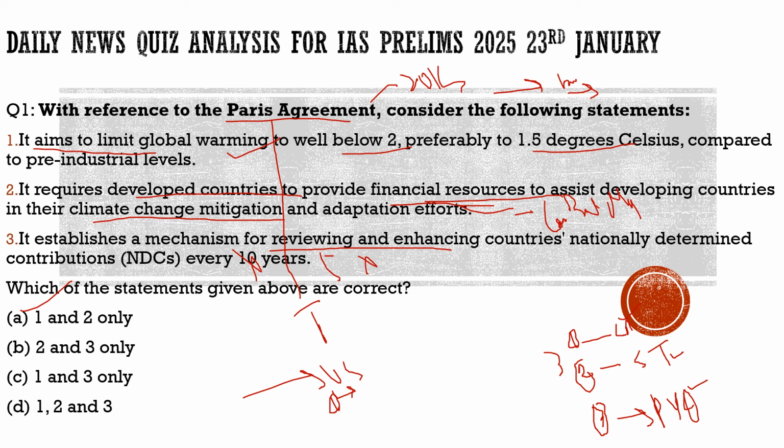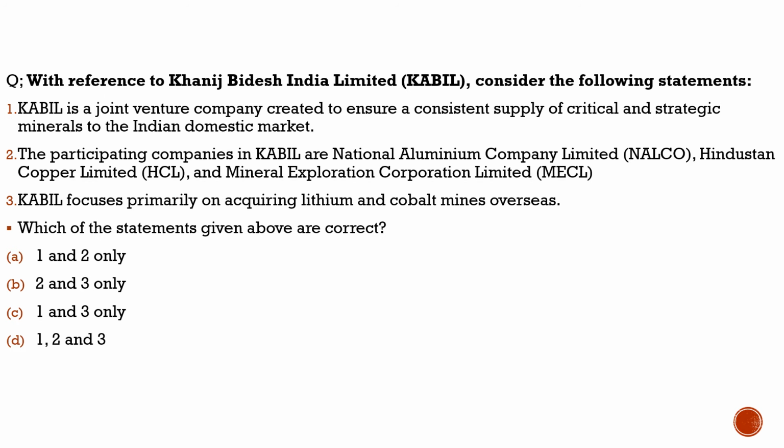Now with this, let's have a look at another question. Let's see what we had brought on the next slide. Here the question is with respect to the Khanij Bidesh India Limited, which is abbreviated as KABIL. Why had we brought this question?